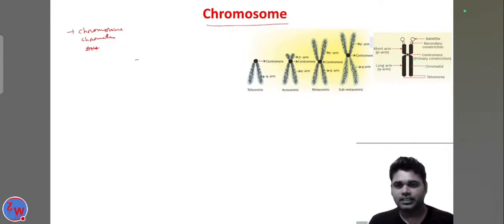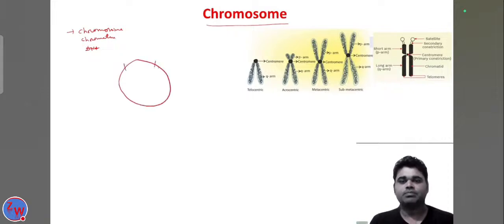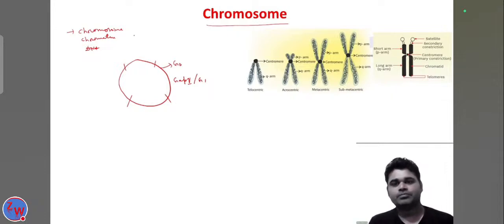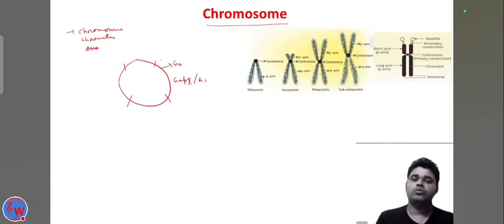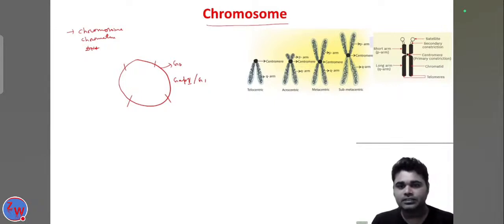In the cell cycle, let's suppose this is the cell cycle, there are different types of phases present. The first stage is called the gap 1 phase, or the G1 phase. Before that, another stage is called G0, or the quiescent stage. If a cell wants to go for division, it transfers from G0 to G1. If it doesn't want to divide, it remains in G0. That's why G0 is called the quiescent stage.